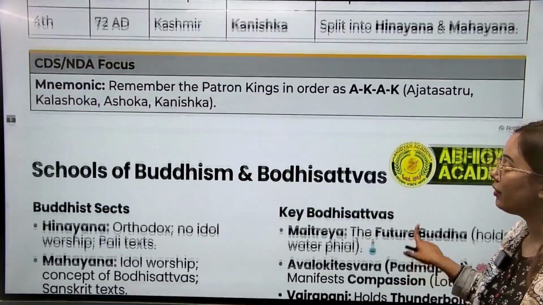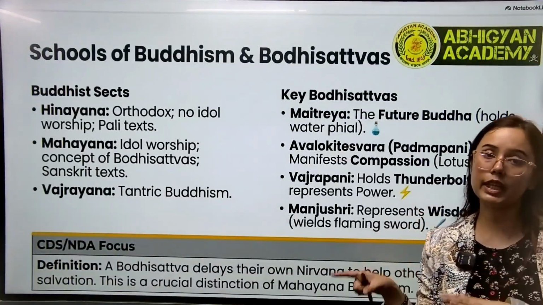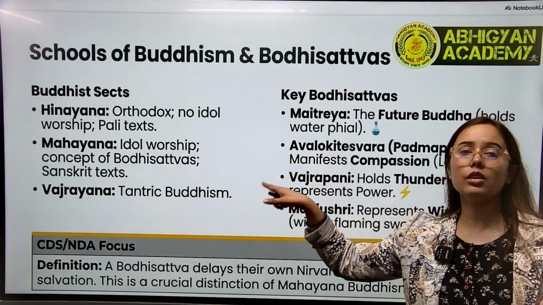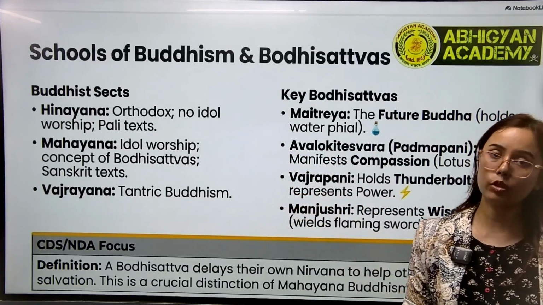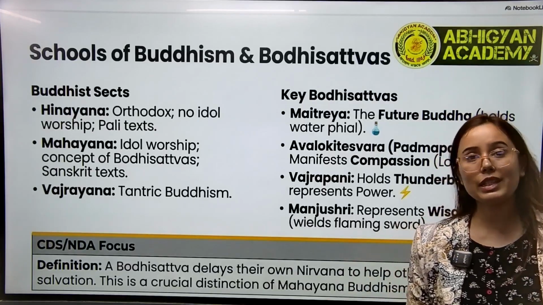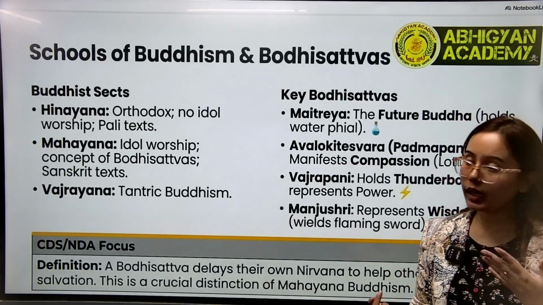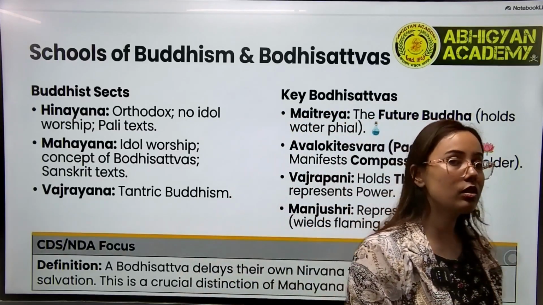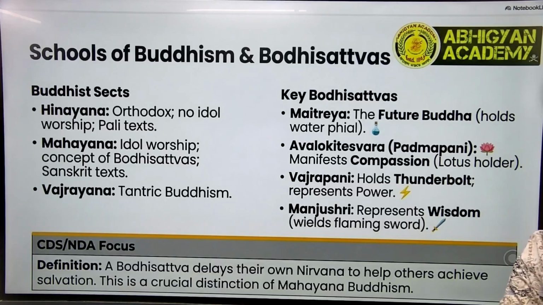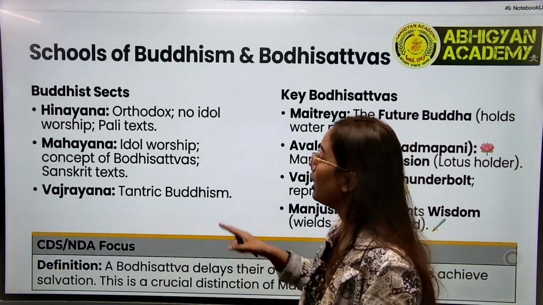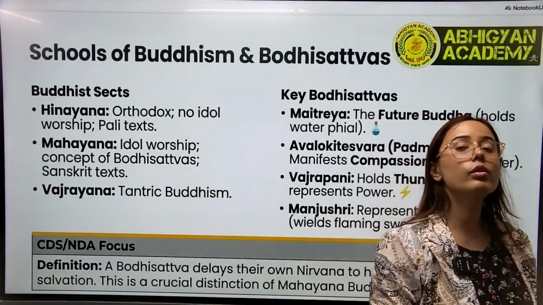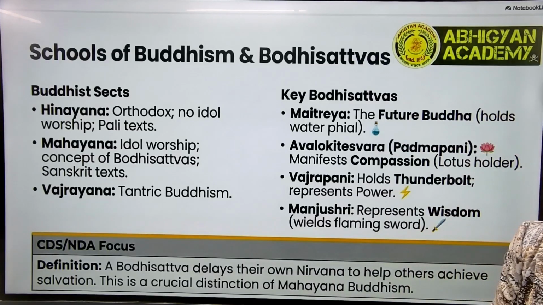Then the different sections or categories of Buddhism, because gradually there were divisions among the followers of Buddhism, following different ideologies under the same umbrella of Buddhism. We can talk about the Hinayana form. The followers of this sect were following the original version of Buddhism. Here they won't follow idol worship. It means Buddha won't be made in an idol form to worship.